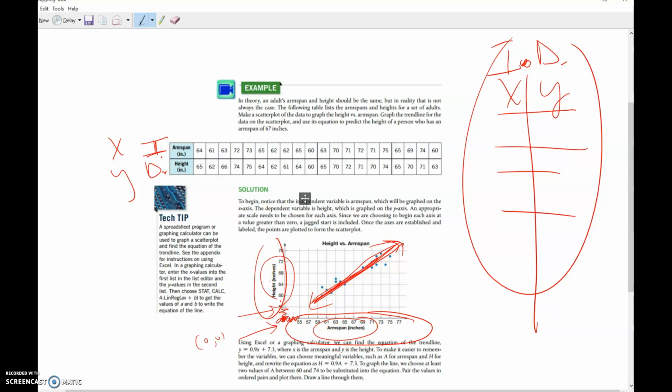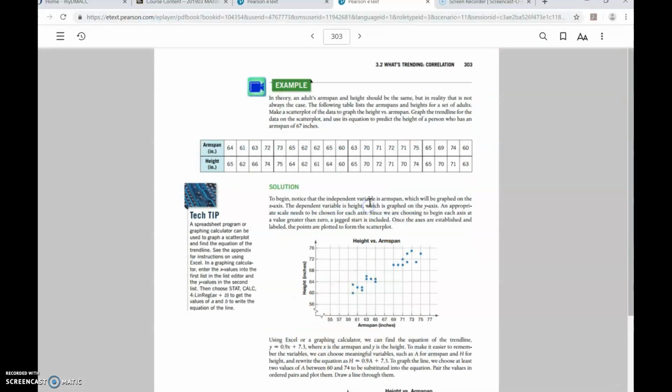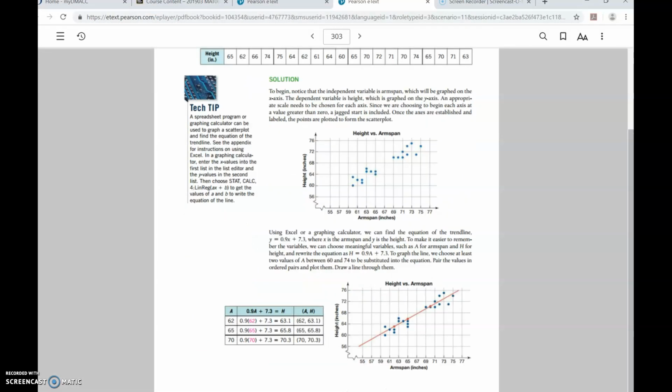All right. So we're going to flip down to the bottom here. And if you notice, they use technology here to find a formula that predicts your height. So I could measure somebody's arm span, and then I could go ahead and predict their height by using this formula. And eventually you're going to get to the point where you can write the formulas. All right, so let me get out of here quick, and let's look at the bottom here. They used a computer to figure out the formula.